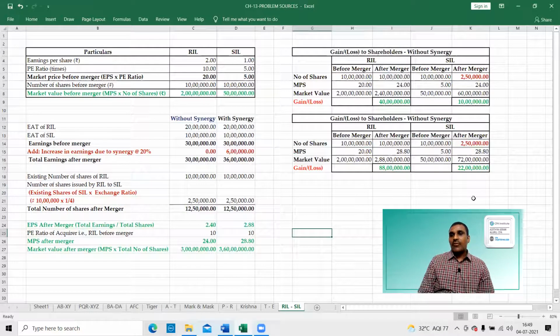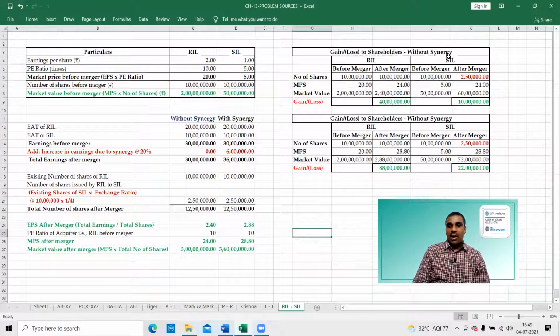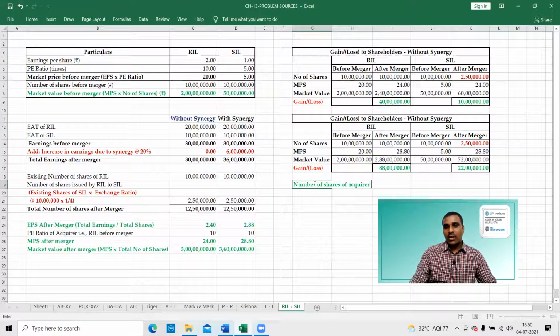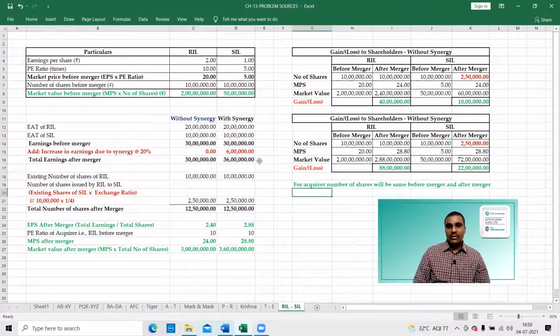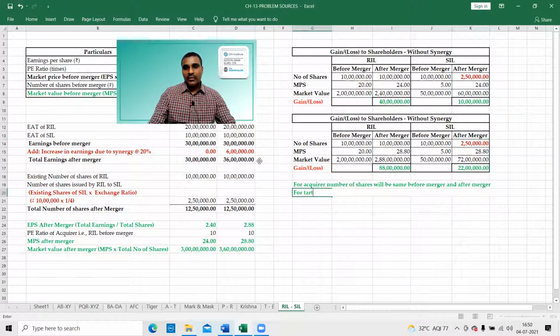So after merger, the number of shares of the target company will change. For the acquirer, the number of shares will be the same before merger and after merger. For the target, the number of shares will be different. The number of shares will change before merger and after merger. That is the point.